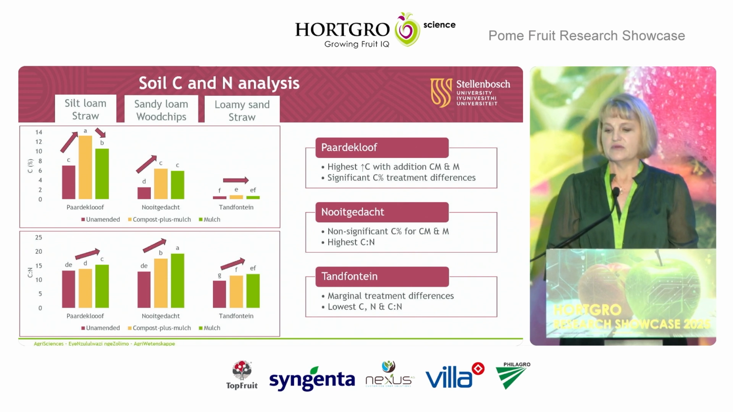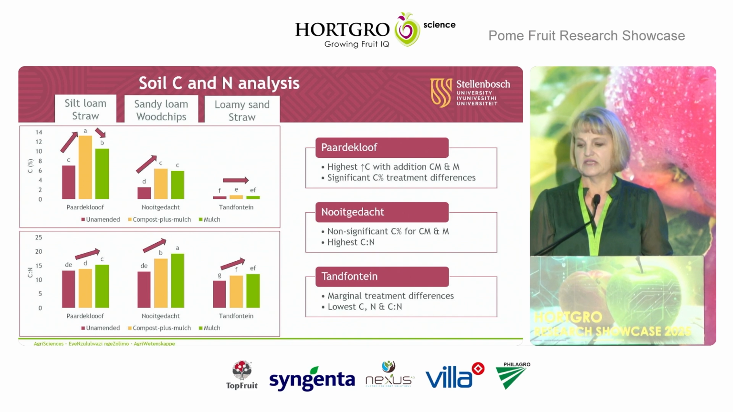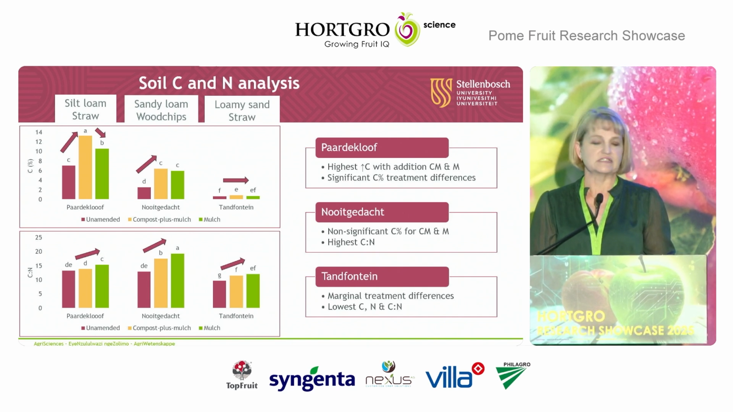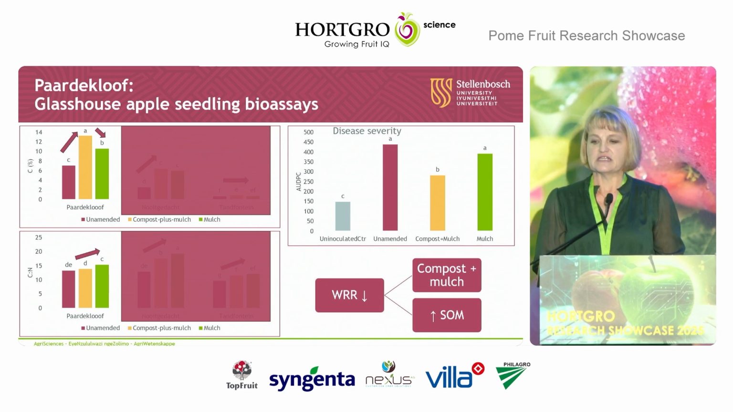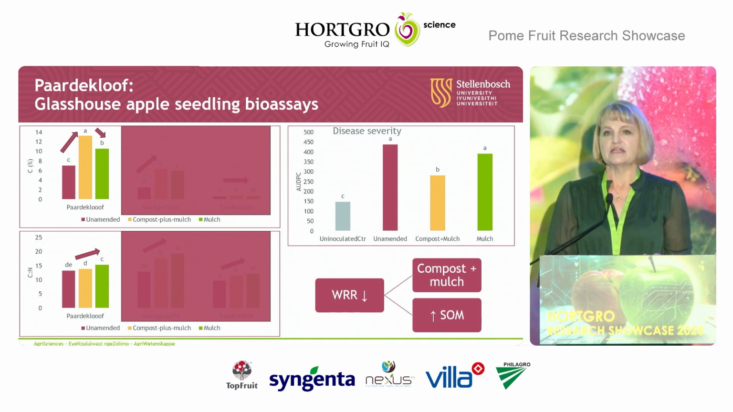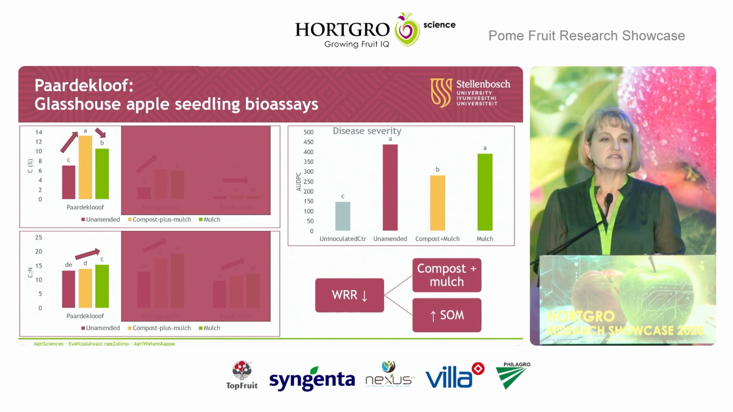Then looking at the C to N ratio, also all of the organic amendments significantly increased the C to N ratio. So if we now move on to the glasshouse seedling assay, on the left-hand side graphs, you will see the carbon and C to N graphs that I already showed you. And then on the right-hand side, you will see the disease severity graph. So we estimated this as the area under the disease progress curve, which just means the higher the AUDPC is, the more severe the disease was.